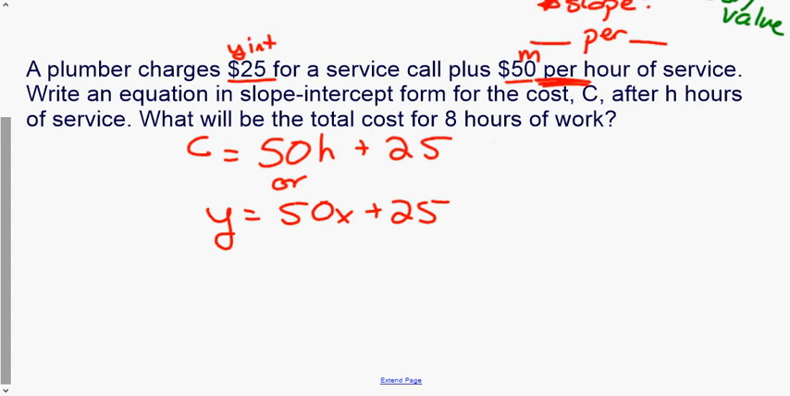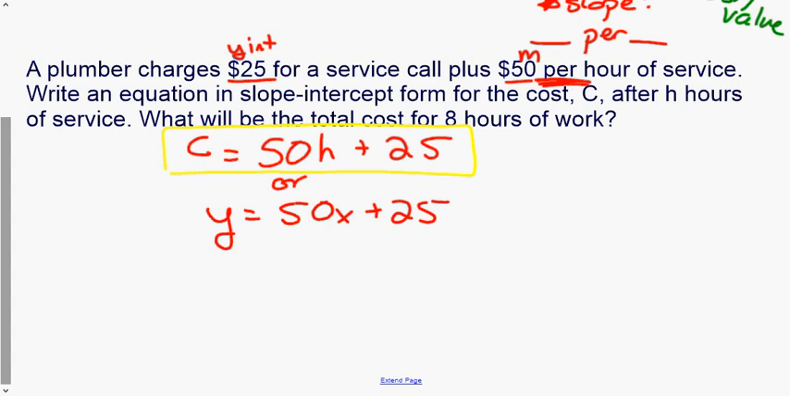All right. So it says a plumber charges $25 for a service call. So that is your initial fee. You pay that regardless of how long they're there. Plus $50 per hour. Again, there's your per, there's your rate of change, there's your slope. Write an equation in slope-intercept form for the cost C after H hours. So in this case, it's telling us which variables to use. Now, if it didn't specify, we would say y equals 50x plus 25. But since this one specified, that is what we're going to do.